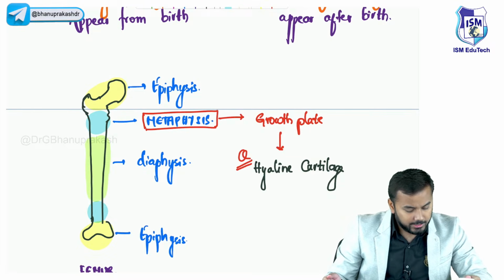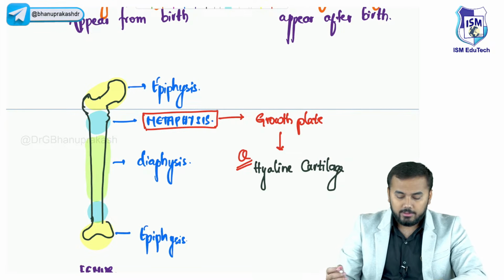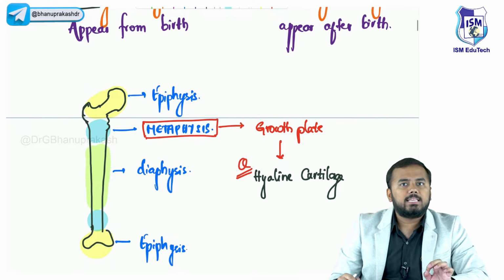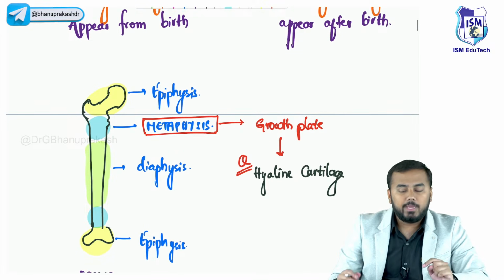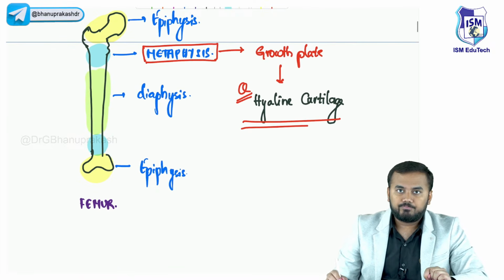Very good, all of you are right, your answers are right. So from today onwards, if someone asks you what is an example of primary cartilaginous joints, your answer should be hyaline cartilage, that is located in the metaphysis.